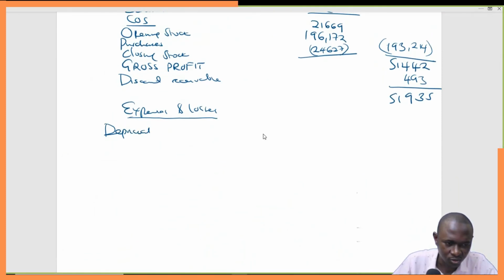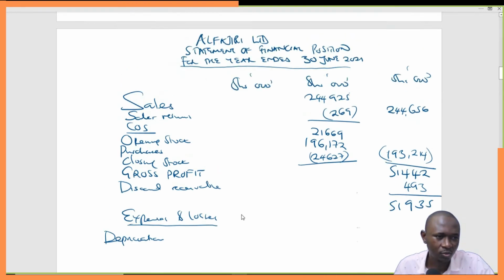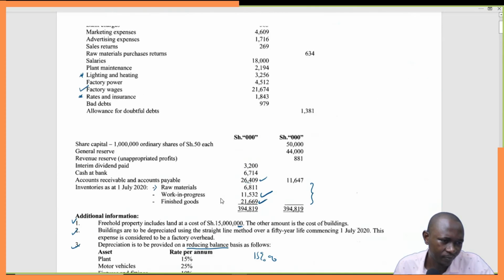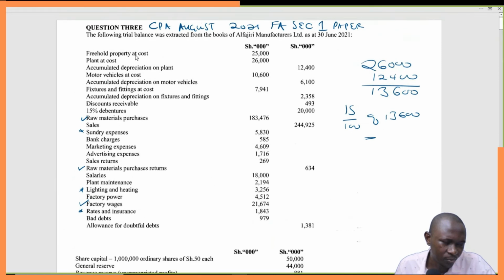So depreciation. Under depreciation now, we have real property. That one, no. Plant and cost, no. Plant, we agreed that plant was a cost that was incurred in the factory. So motor vehicle at cost, you can see motor vehicle at cost is 10,600. Accumulated depreciation is 6,100. So motor vehicle, that's our client. Fixture and fittings, our client.